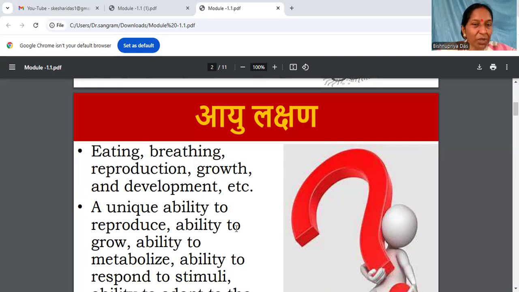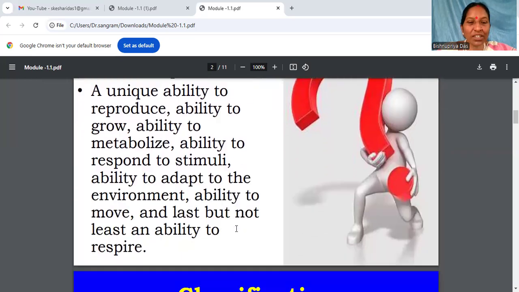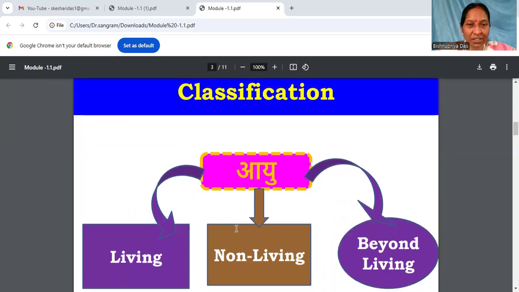Something below the earth, like the root of a plant, you cannot sow. Once you try to sow the root, that is the death of the plant. Similarly, Ayu cannot be exhibited; we cannot sow it. Therefore, the characteristics need to be learned. All the characteristics we understood in our previous plus two science classes are applicable here too.